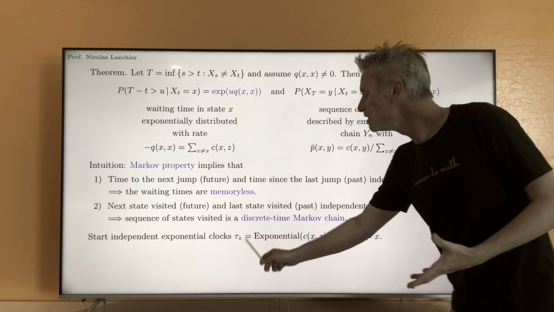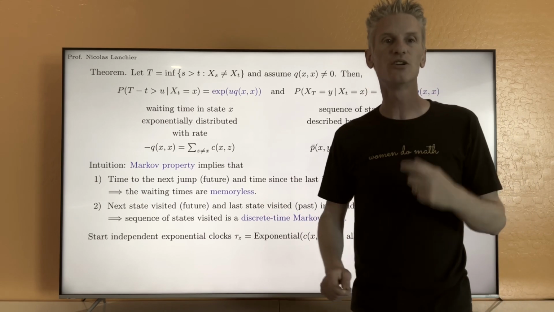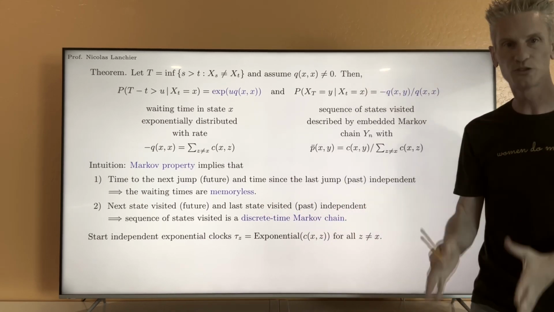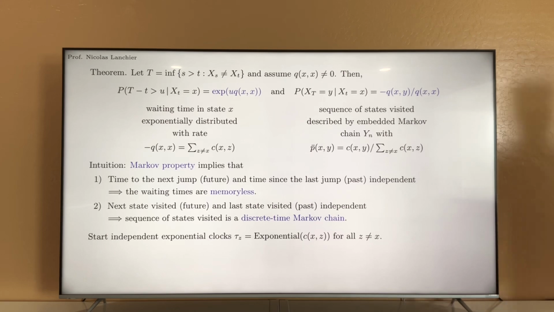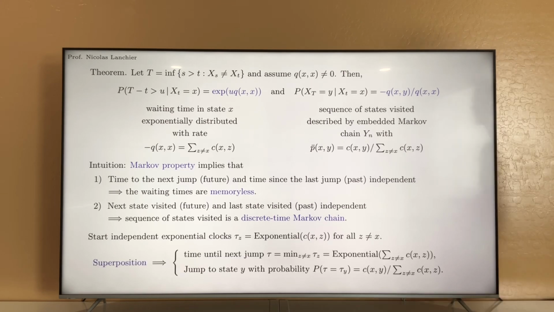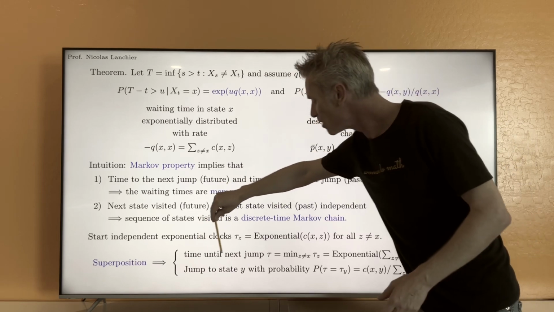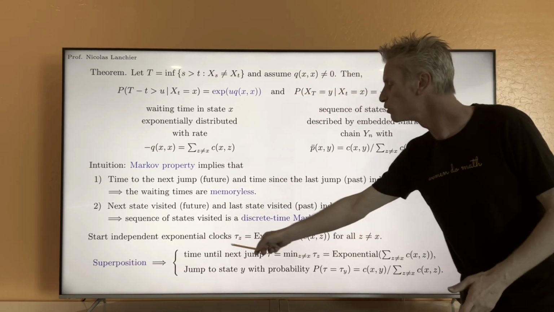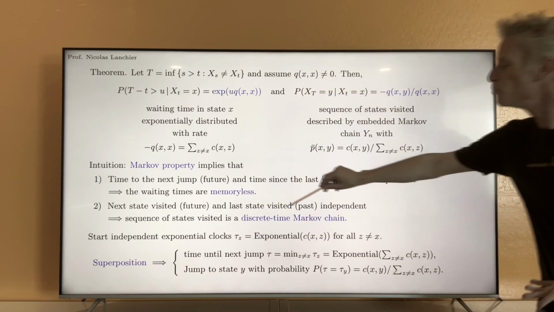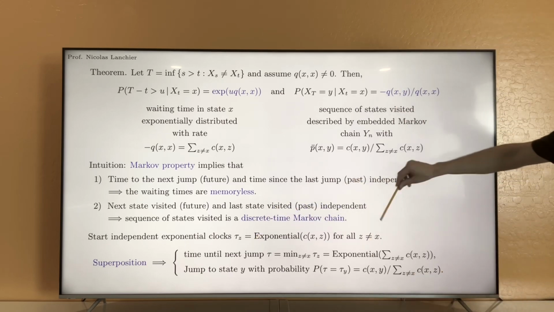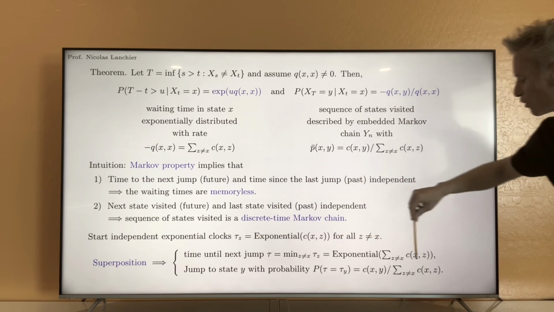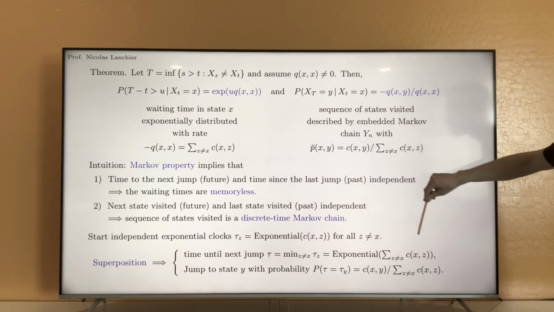And the minimum of all of them is exactly going to be the time we have to wait until the next jump. And so from the superposition property, the time until the next jump, which we call tau, is the minimum of all the tau z, and that's indeed exponential with parameter the sum of all the rates.